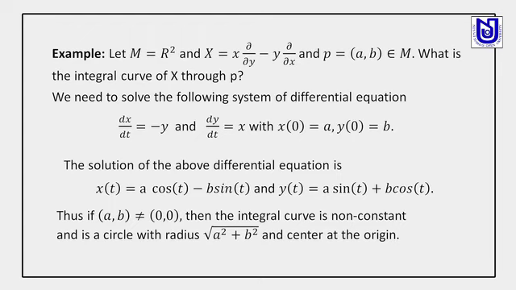To find the integral curve of this vector field, we need to solve the following differential equation, and the solution of the above differential equation is this one. By this simple calculation, we show that it is a circle with radius root over a square plus b square, centered at the origin.